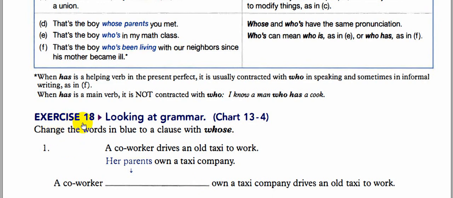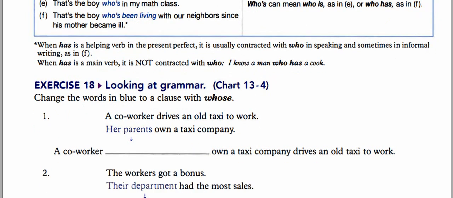Okay, for exercise 18, it's very important. It's very useful for you students to be sure that you understand how to use whose. As you can see here, we use it instead of her parents. So a co-worker whose parents, we delete her and we use whose instead. A co-worker whose parents own a taxi company drives an old taxi to work.